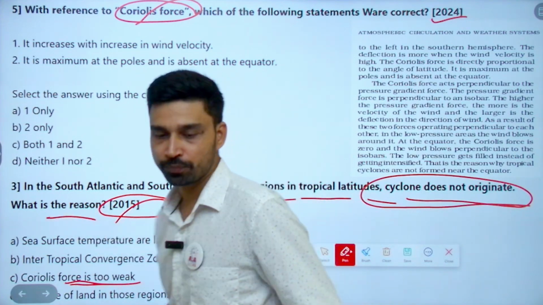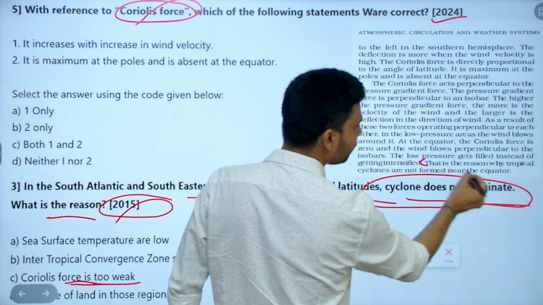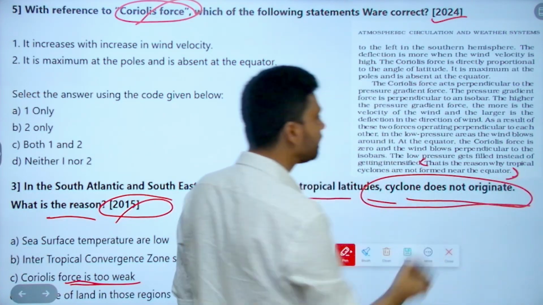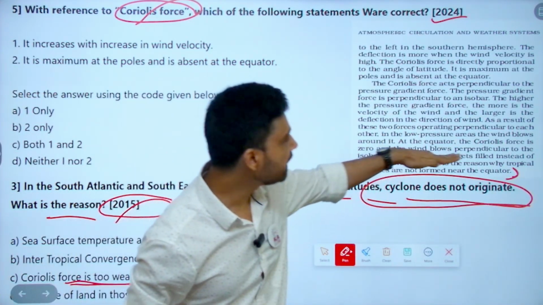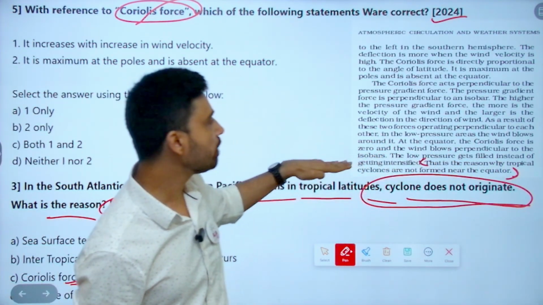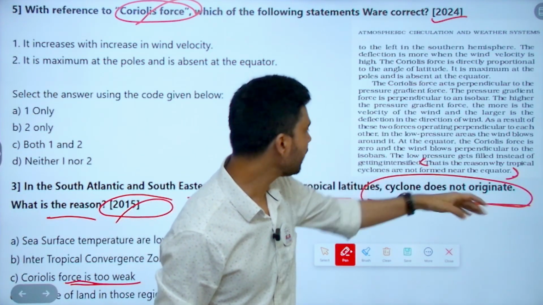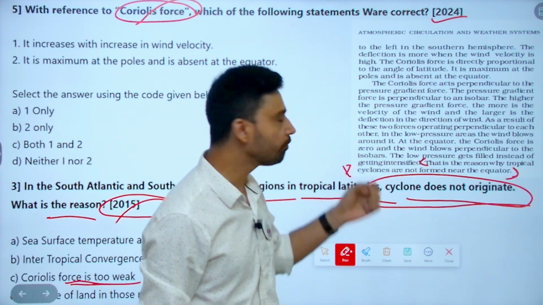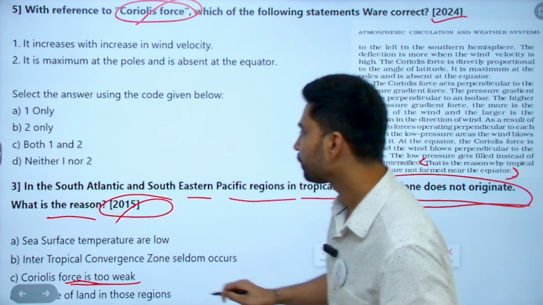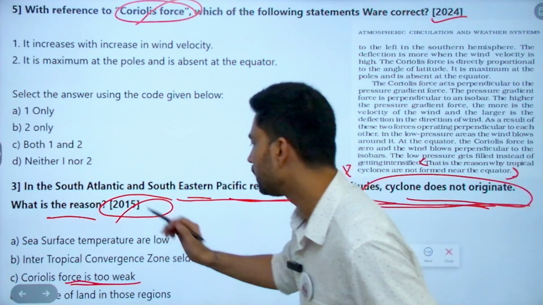What is the region? Now we'll say, where to find this? Nothing. NCERT itself. This is the last statement. What is the last statement? At the equator, Coriolis force is 0 and wind blows perpendicular to the isobar. Low pressure gets filled instead of getting intensified. That is the reason why tropical cyclones are not formed near the equator. What they're asking is, in these regions, tropical latitude cyclones do not originate. What is the region?